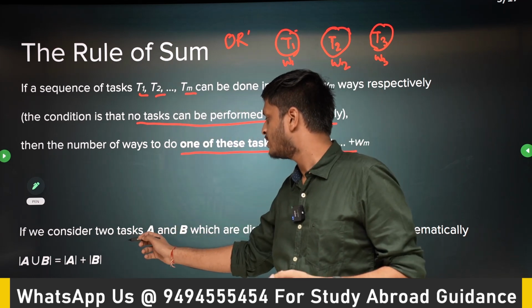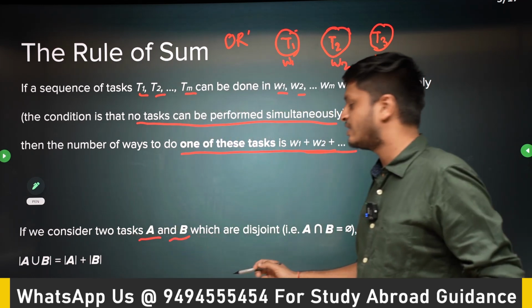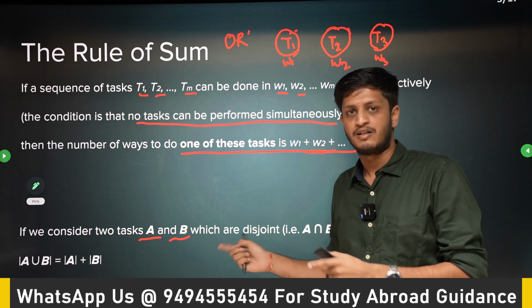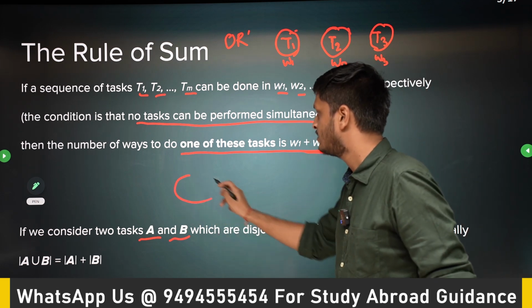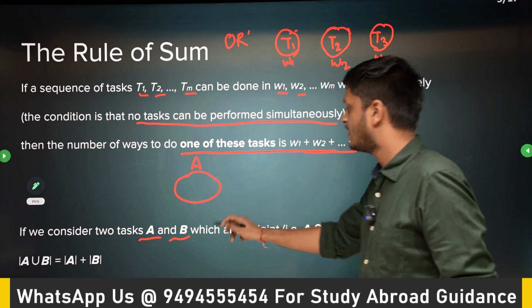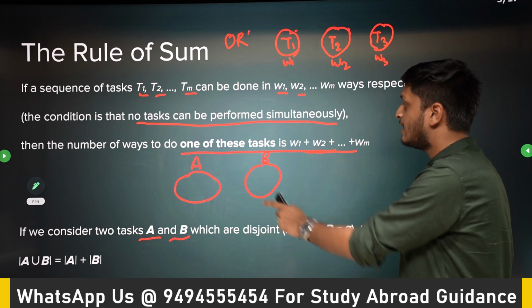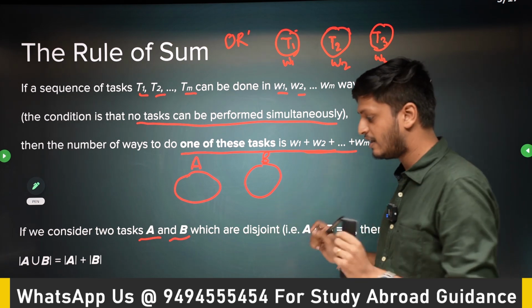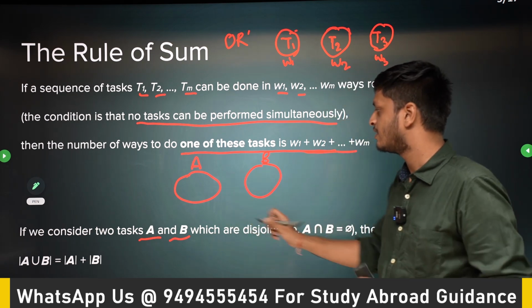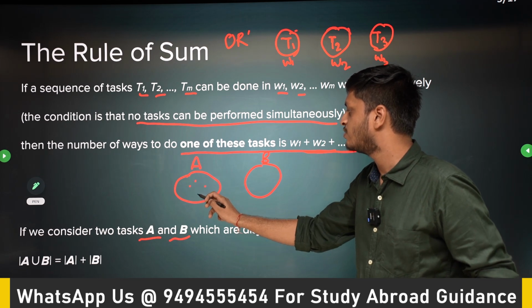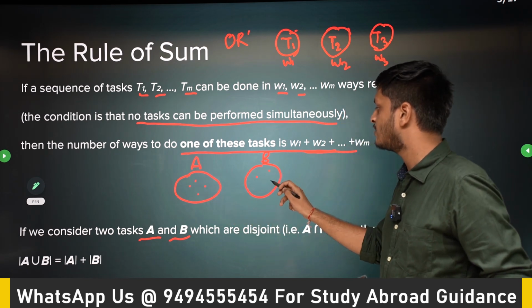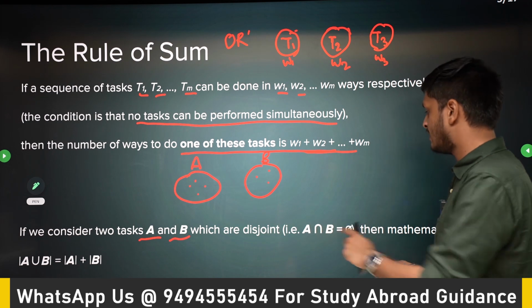So consider two tasks, A and B. Right now we are doing it in set notation. Okay, this is set A, this is my task A, and this is set B, this is my task B. And they are disjoint. Okay, this is very important. They are disjoint. They don't have anything in common. And A has W1 ways to do it, and B has W2 ways. So for example, 4 and 3, and they are disjoint.